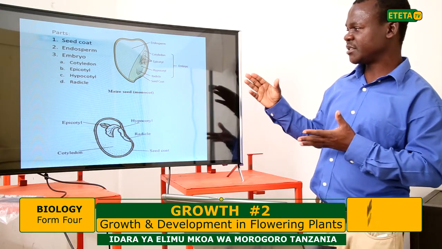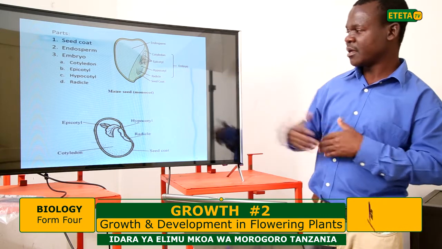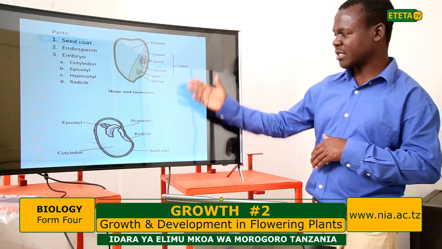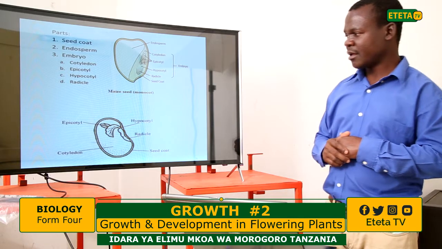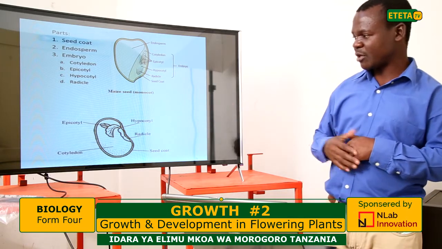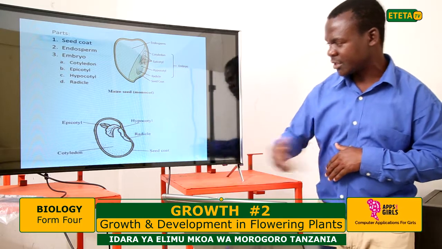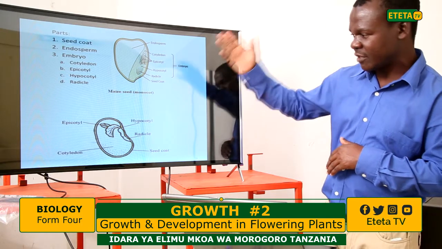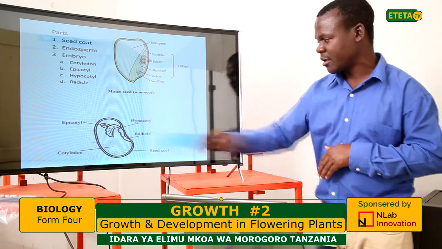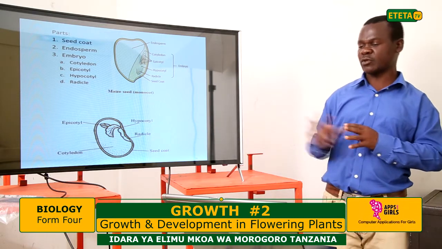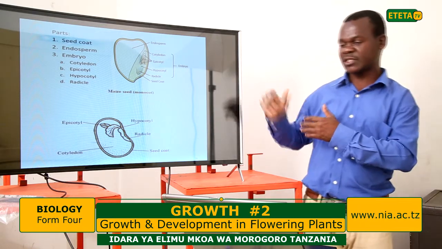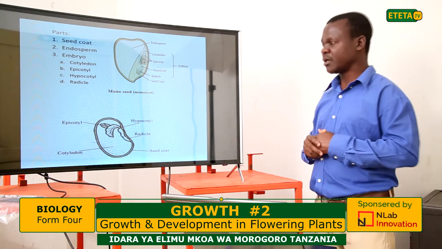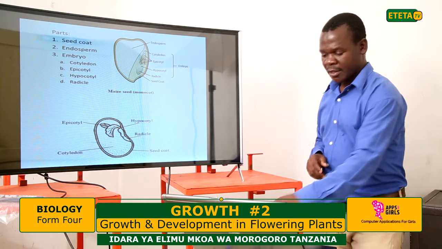Now, after the seed has started to germinate, this is how it appears. We have the hypocotyl and epicotyl. The hypocotyl is the part which goes backward, and the radicle will lead to the development of the root, and the epicotyl will develop into the shoot. And there is a cotyledon, which is the part that stores food. So this is the appearance, or structure, of the seed, in cross section of the maize seed, to show how those parts look.